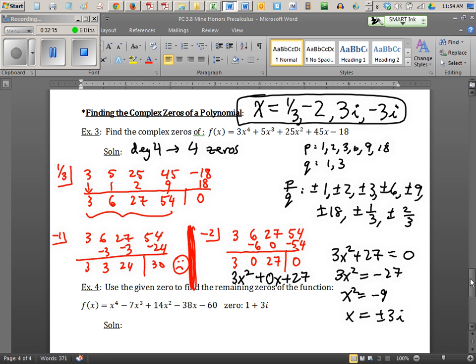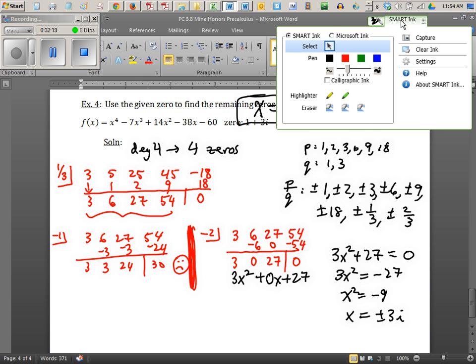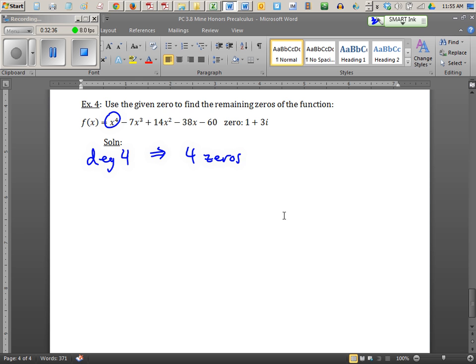So try to use some tricks if you can. Let's go to example 4 now. This is our last example. This problem, you can tell, is a little bit harder because they felt obligated to give us one of the answers. How many answers were we expecting on a degree 4? It's a degree 4, so we expect 4 zeros, and they gave us one: 1 plus 3i.